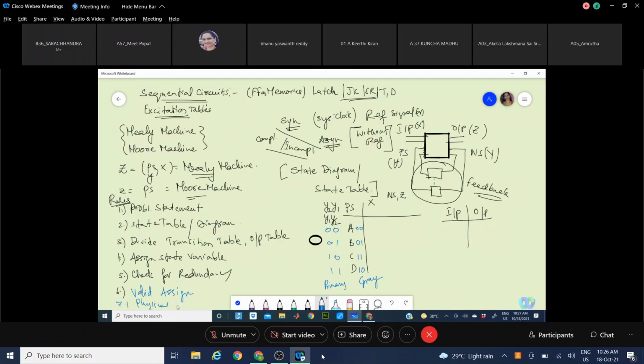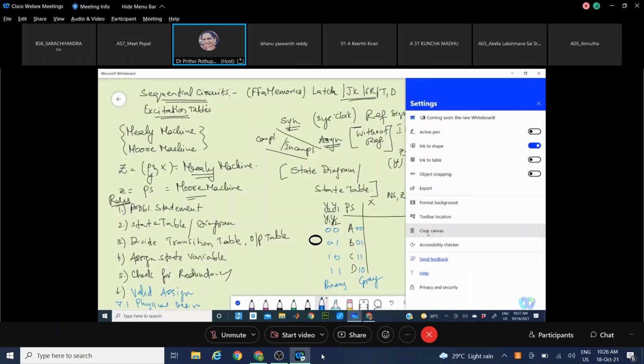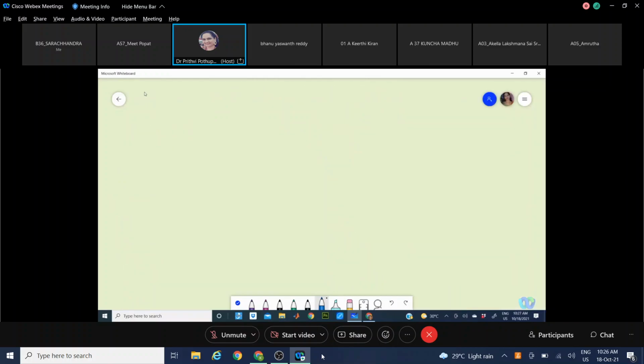These steps seem to be a little bit new for us, but we'll take an example and then we'll understand this. So the known example we'll start with: say I'll take a half adder. Is it sequential or combinational? Half adder is sequential or combinational? Combinational. So for sequential, we go for sequential design.